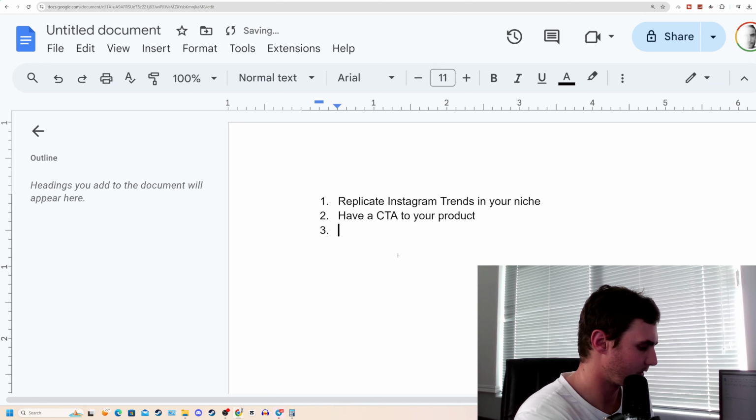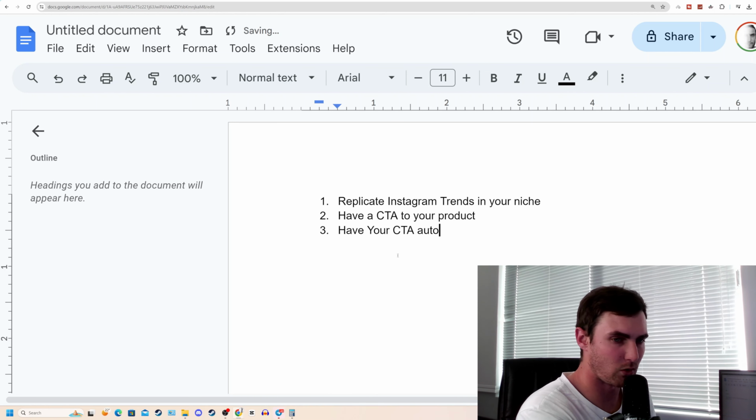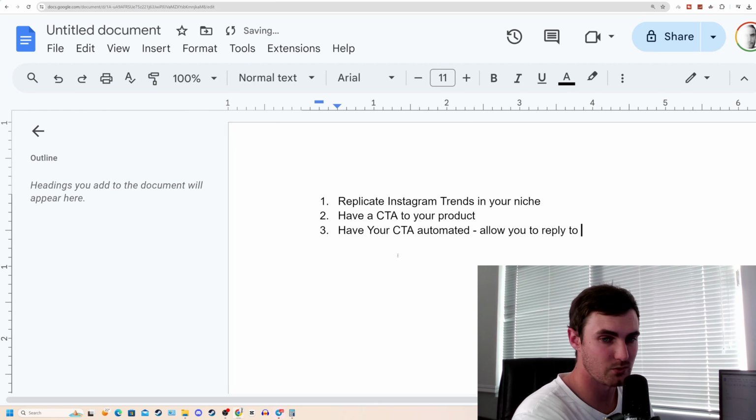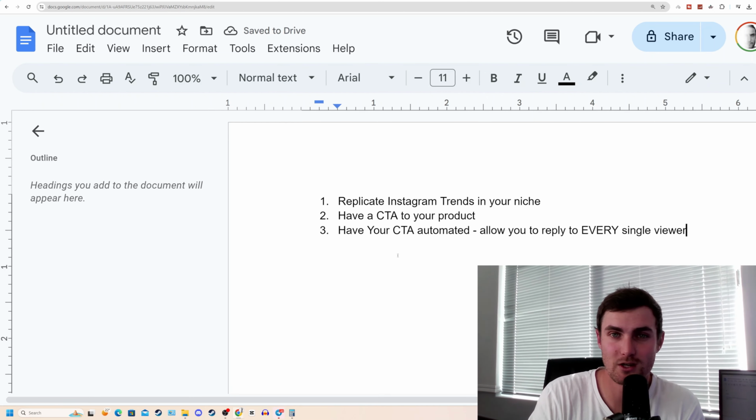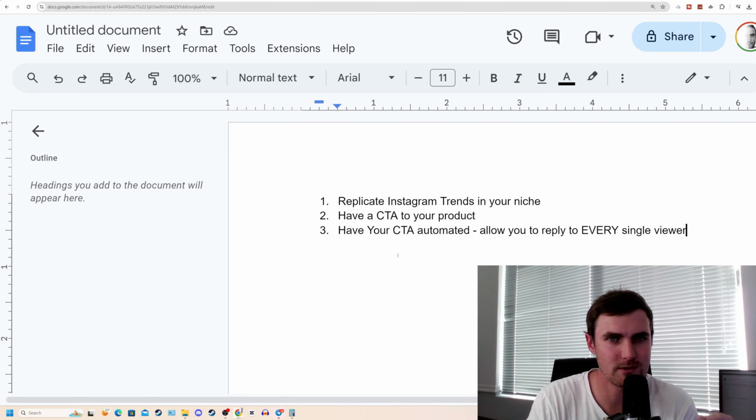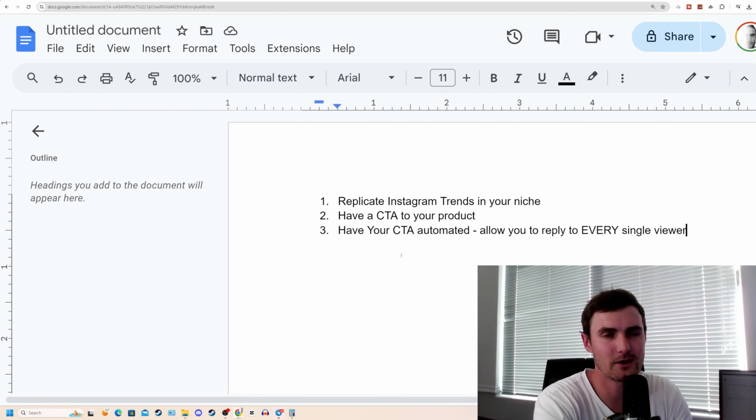Number 3, have your call to action automated, because this is going to allow you to reply to every single viewer. Even if your reel gets 1 million views, this automation software is going to allow you to respond and cater for every single one of them to make sure that you don't miss a single viewer. And this is how you set this up.